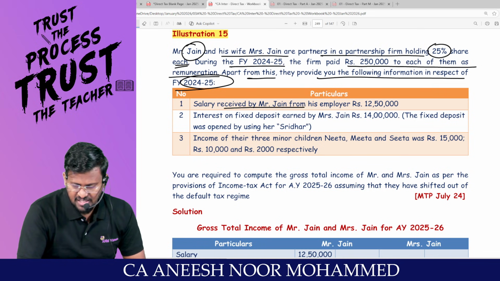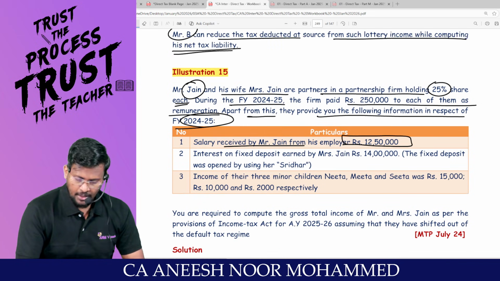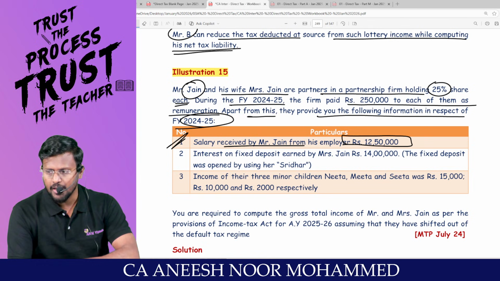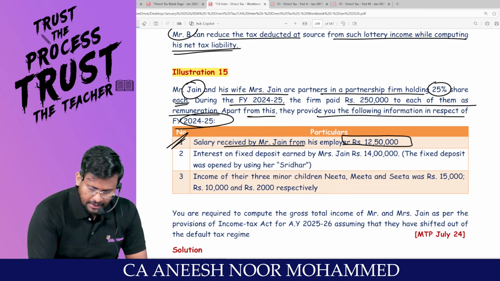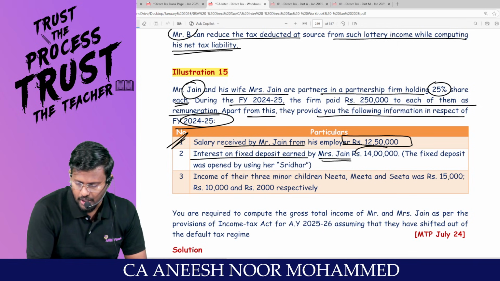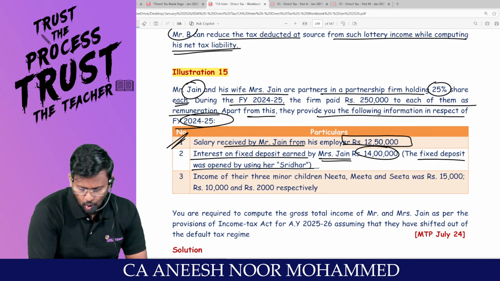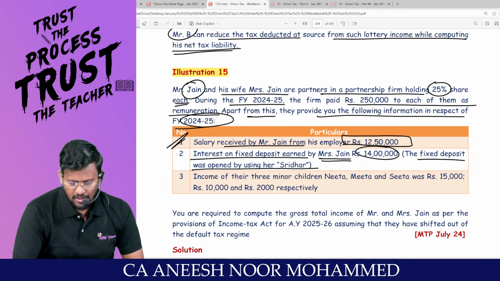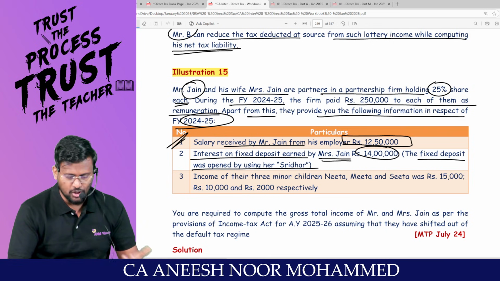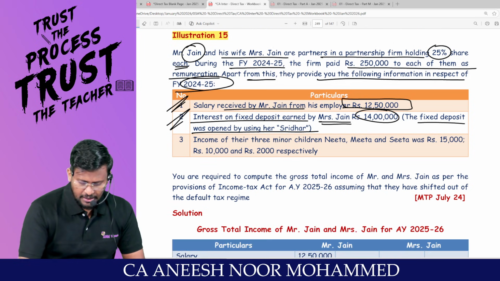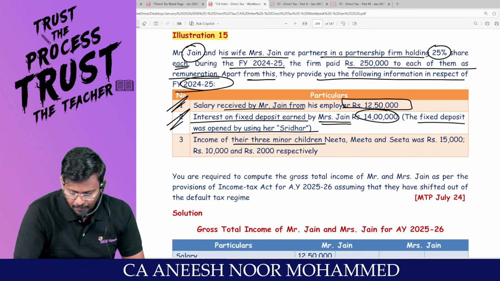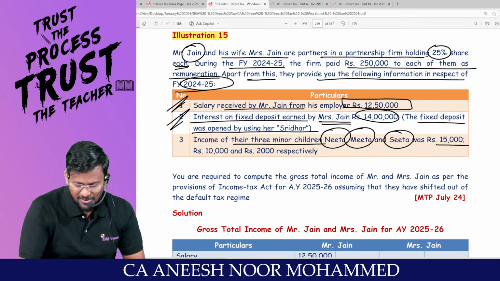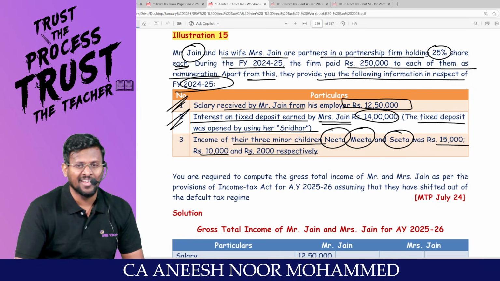Salary received by Mr. Jain from his employer is how much? This will be treated as salary of Mr. Jain. That means they are having income from salary and also from the partnership firm. Interest on FD earned by Mrs. Jain, how many lakh? The FD was opened using her Stridhan. That means, my dear lovable students, this income will be taxable in the hands of Mrs. Jain. Income of their 3 minor children, Nita, Meeta and Sita, rupees 15,000, 10,000 and 2,000 respectively.